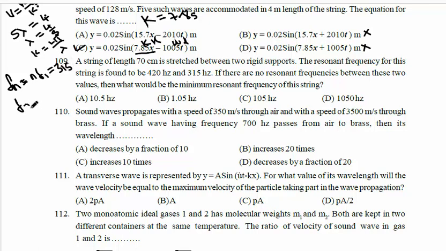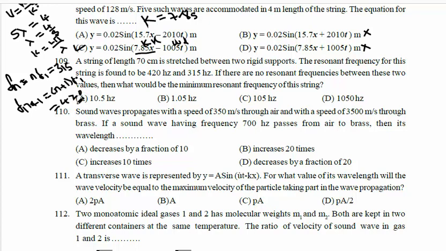The next one, Fn plus 1, is n plus 1 into F1, and it is given as 420. First frequency 315 is Nf1, the second one n plus 1 F1 is 420.